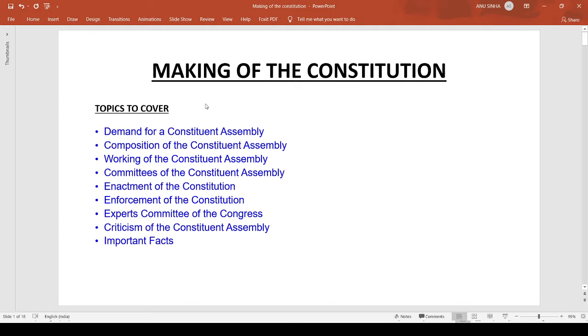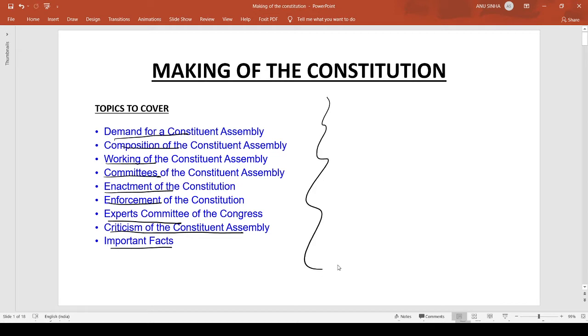The agenda for today is going to be: demand of the Constitution Assembly, composition, working of the Constitution Assembly, various committees of the Constitution Assembly, enactment of the Constitution, enforcement of the Constitution, expert committees, criticism of the Constitution Assembly, and some important facts. So let's get started, guys.